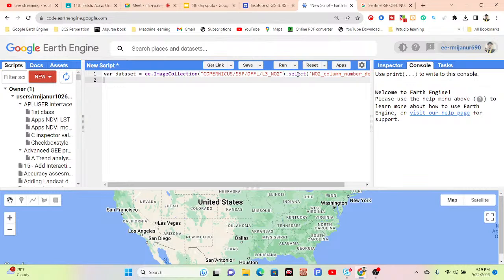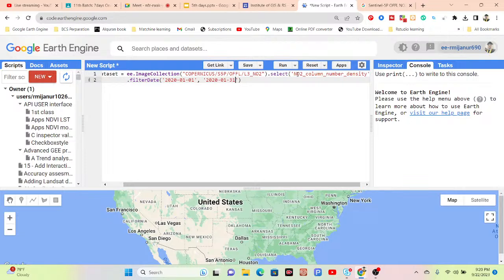Now this image collection is available from 2018 to the present time, but I need the result for a specific time. For that, I simply use another function, the filterDate function. I put the date, such as 2020, suppose 1st January to 31st January. Suppose I observe the result for the month of January, year 2020, and check the data.